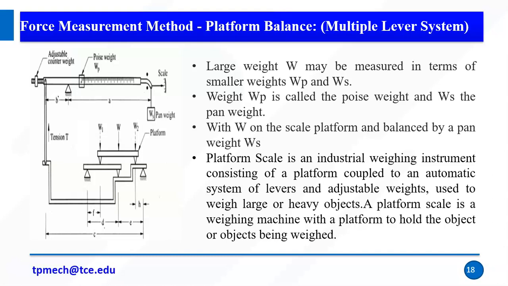Weight W is called the poise weight and W is the pan weight. So with the weight W on the scale platform and balanced by a pan weight. So platform scale is an industrial weighing instrument consisting of a platform, and it is coupled to an automatic system of levers and adjustable weights used to weigh large or heavy objects. So it is a weighing machine with a platform to hold the object being weighed. எதை மெஷர் பண்ண போறோமோ அதை வந்து இங்க பிளேஸ் பண்ணலாம். This is what a platform balance is, right?